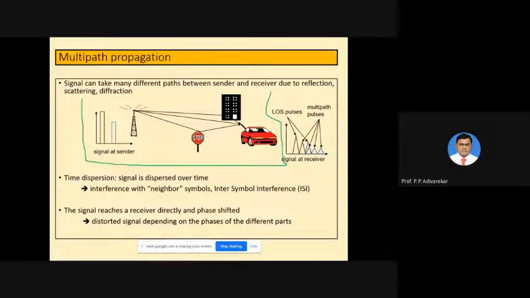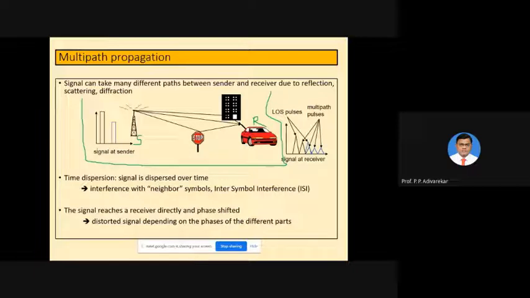If you see at the sender, this particular tower is the sender. I'll name it S, and the car, or the man sitting inside the car, will be the receiver. The sender is sending, let's say, two symbols.